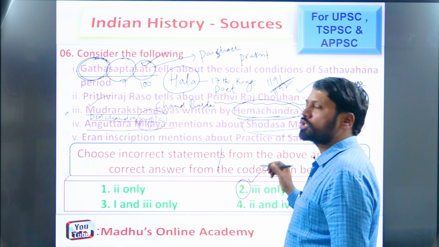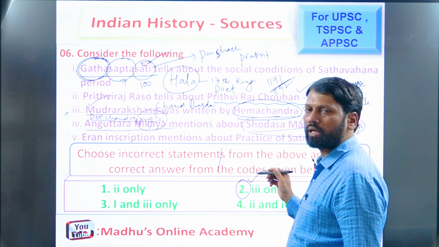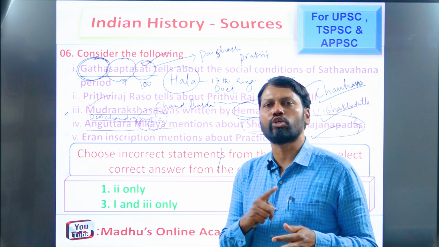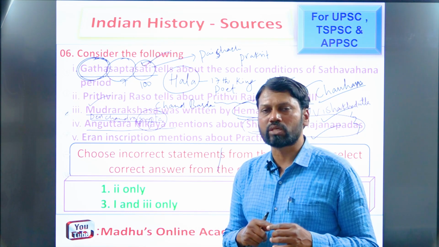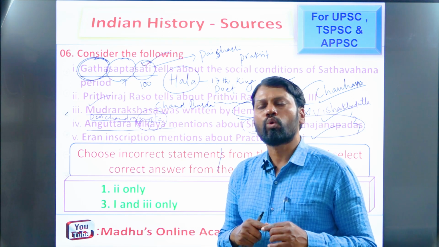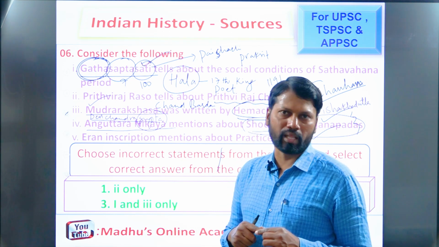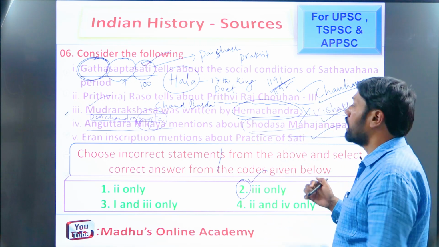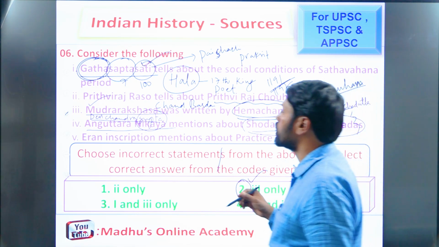So what are the Shodasa, meaning 16, Mahajanapadas? I will repeat once again. Anga, Avanti, Asmaka, Chedi, Shurasena, Gandhara, Panchala, Vajji, Vatsa, Malla, Matsya, Magadha, Kashi, Kuru, Kosala, Kambhoja Mahajanapadas. So where are the names of these Mahajanapadas mentioned? In the Anguttara Nikaya, which is one of the Buddhist literature books.